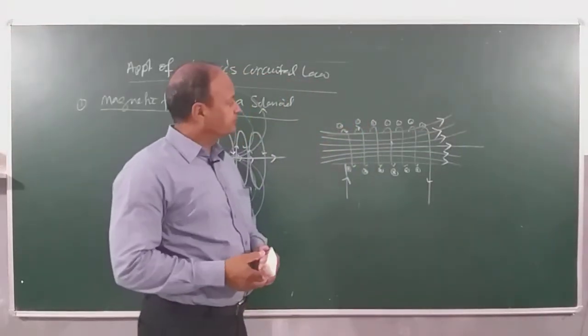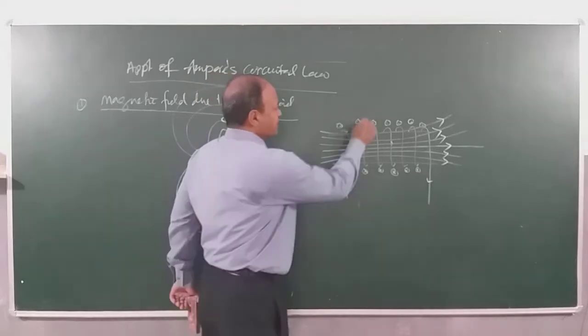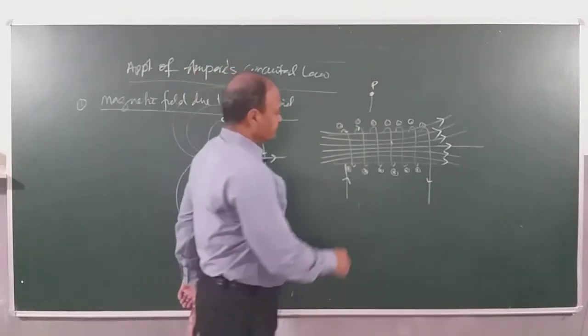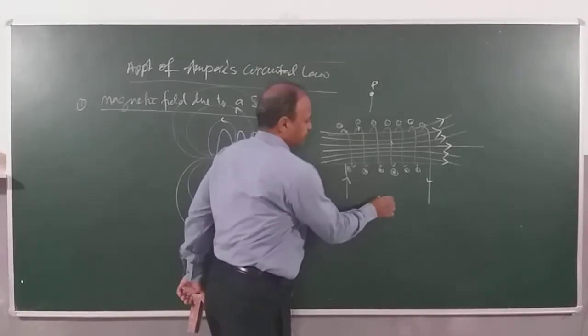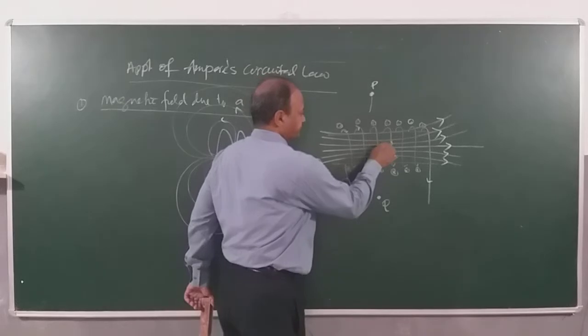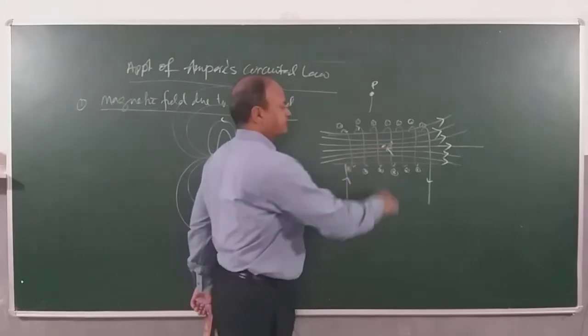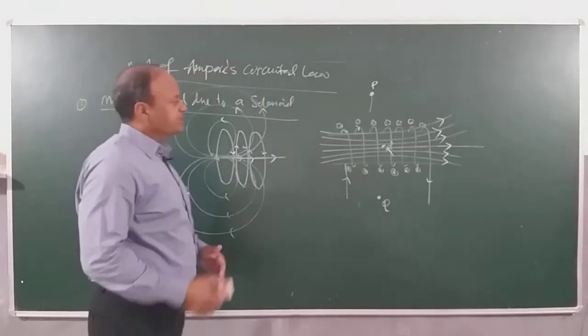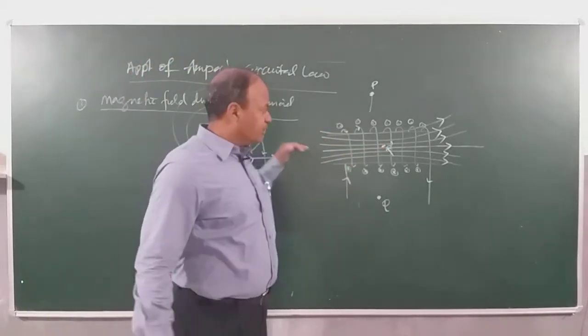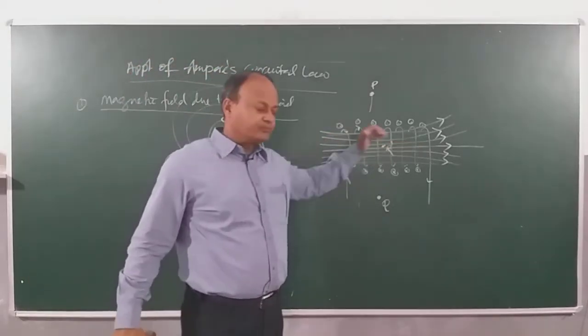However, at all points above, like suppose I take a point P here and I take a point Q here and I take a point R here, and keep in mind that a solenoid magnetic field inside the solenoid will be parallel to the axis.